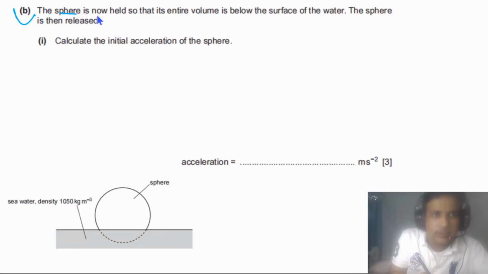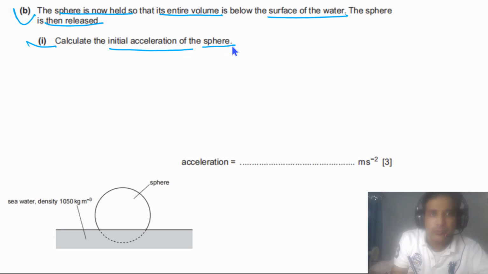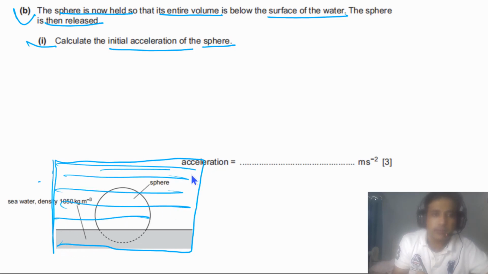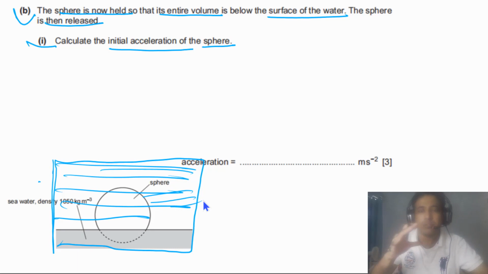Part B says the sphere is now held so that its entire volume is below the surface of the water. The sphere is then released. For part B1, calculate the initial acceleration of the sphere. So the best way to answer this question is, first of all, we can imagine that the water level is higher than the sphere, until here. So it simply means that this sphere is fully immersed in water, fully inside the water.